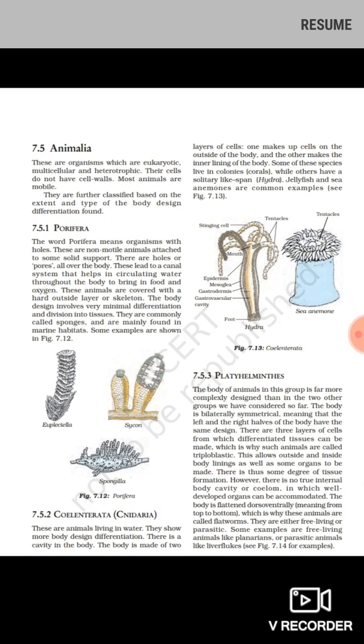Now Platyhelminthes, that also we discussed in the last video. Platyhelminthes are commonly called flatworms. Their body has no cavity. They are flattened dorsoventrally. They do not have organs inside a cavity because the cavity is not there. The body is flat, ribbon like. Examples are planarians and parasitic animals like liver fluke.